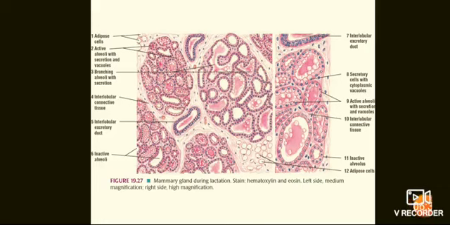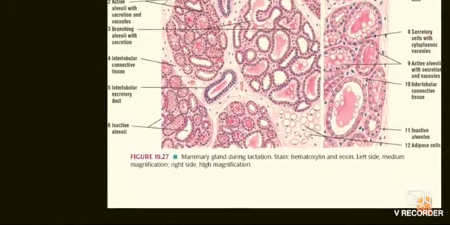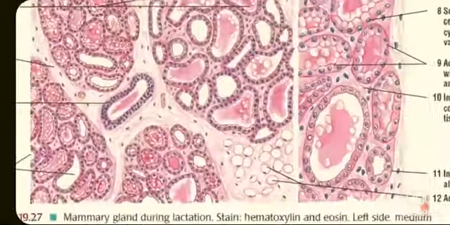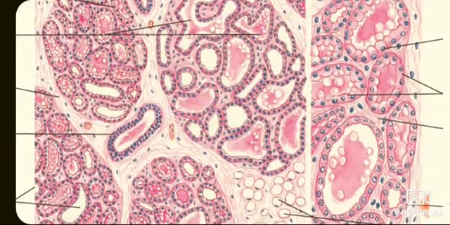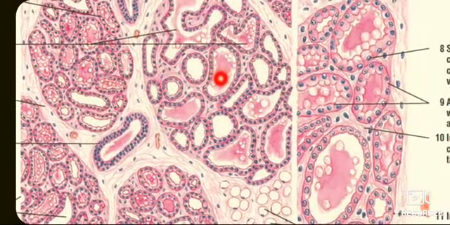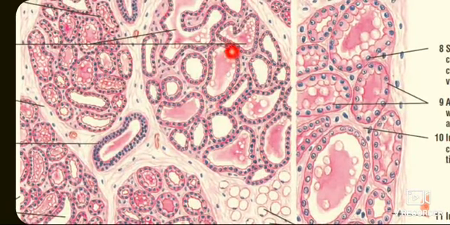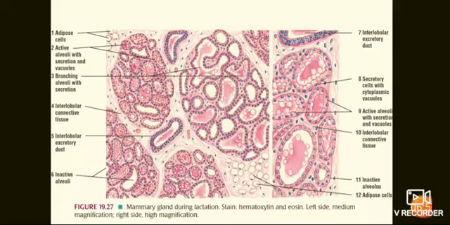Now coming to the mammary gland during lactation. During lactation, large number of distended alveoli are seen which are filled with secretions and vacuoles. The adipose cells are seen in large amount due to increase in the size of alveoli and increased number of adipocyte cells. The interlobular connective tissue is reduced in amount.